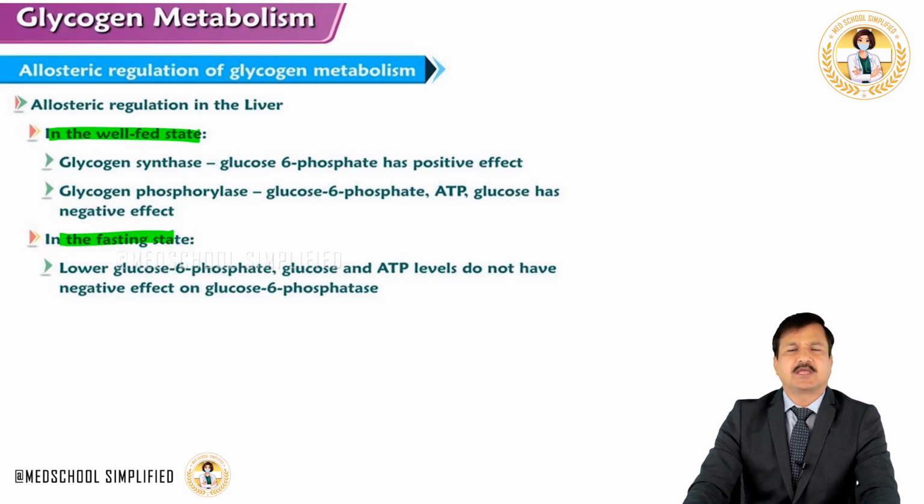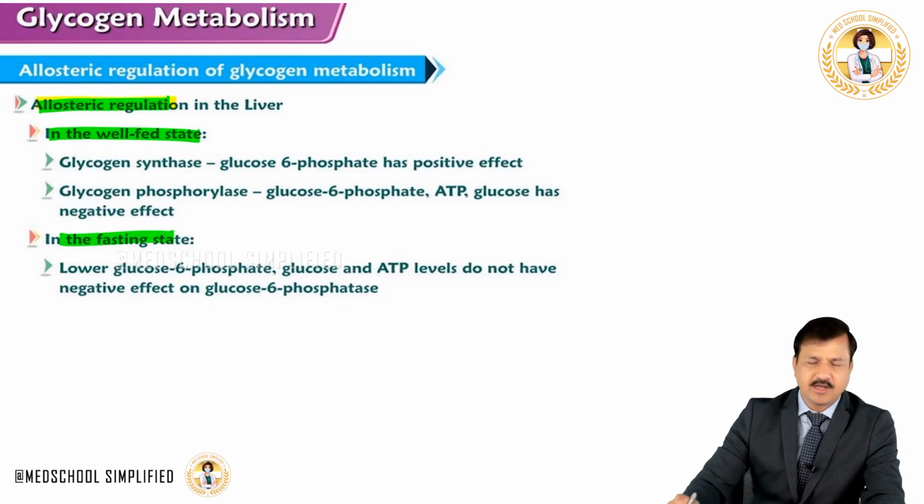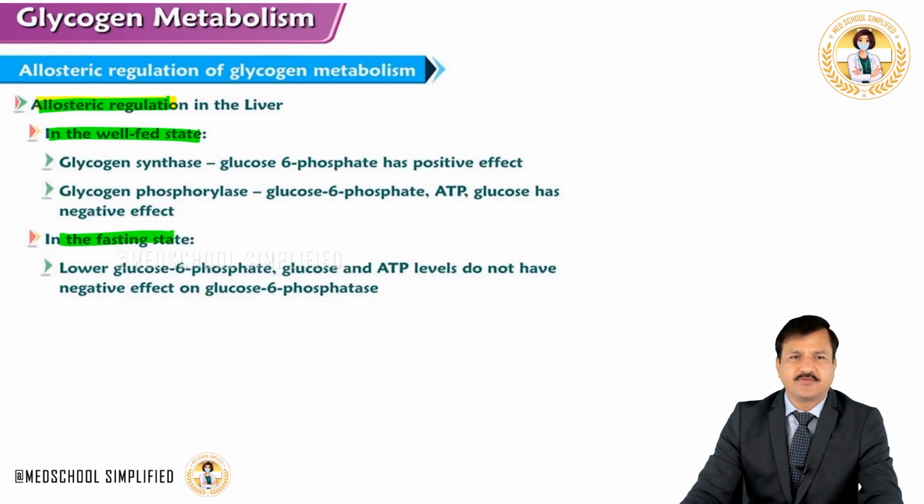Again we will be taking two enzymes to understand this regulatory mechanism: one is glycogen synthase, the other is glycogen phosphorylase. Let's see what kind of allosteric regulation goes on in the liver under fed condition, especially on glycogen synthase and glycogen phosphorylase, and then we will move on to the fasting state.